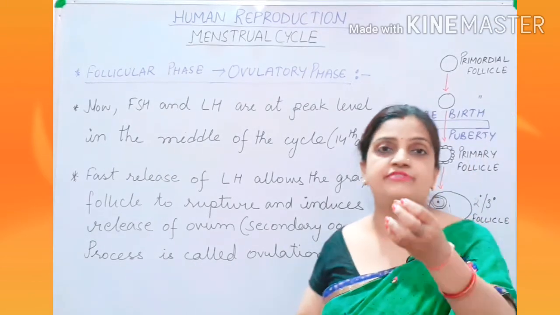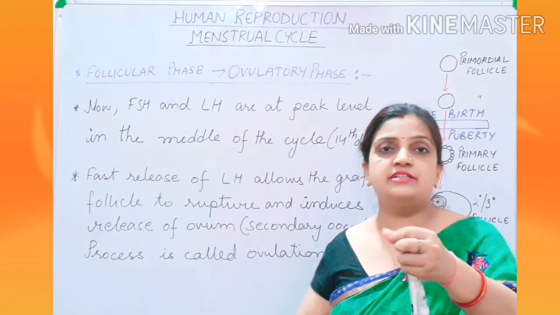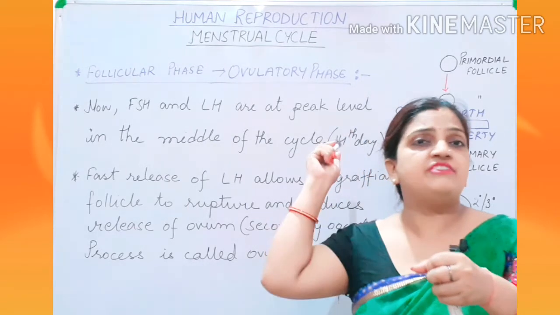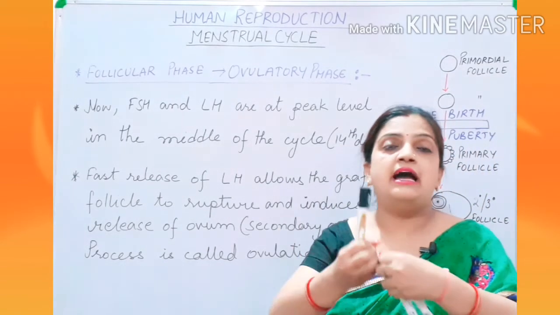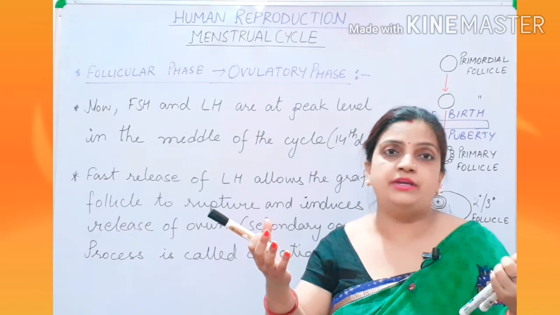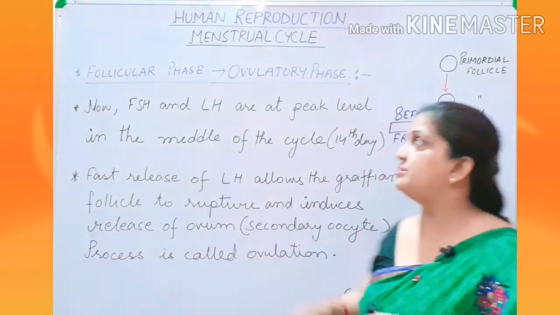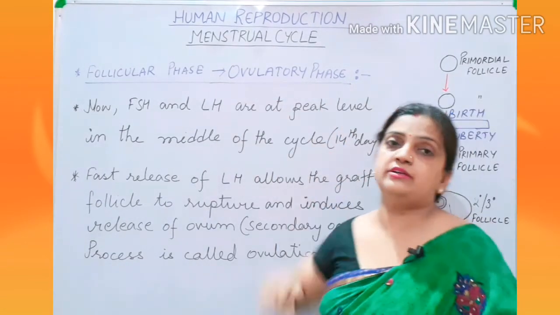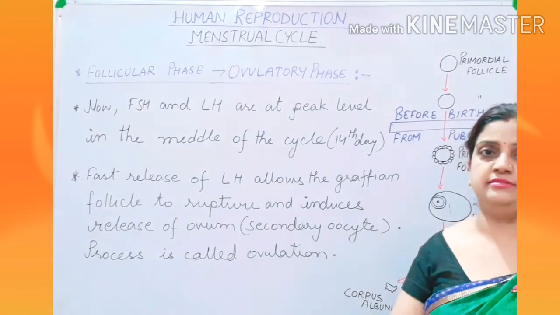If this is a Graafian follicle, children, this hammer called LH hormone will give a huge beat on the Graafian follicle, and the secondary oocyte will come out, it will ovulate into the oviduct. So children, this happens during the ovulatory phase of the follicular phase. Now children, we shall move to the luteal phase.